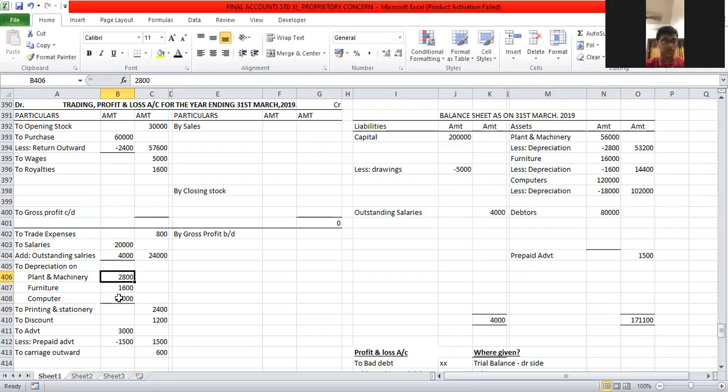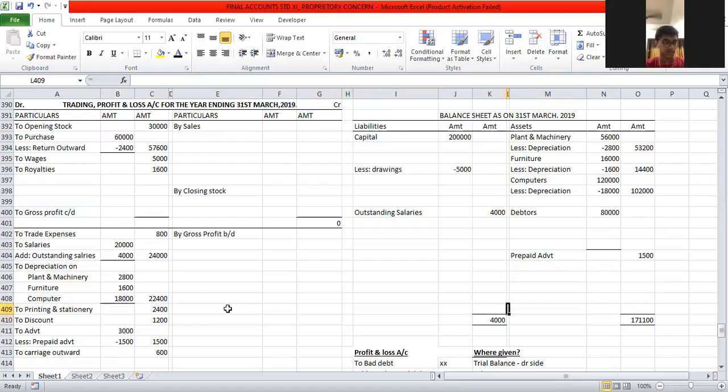When you add all of this total, it comes to 22,400.